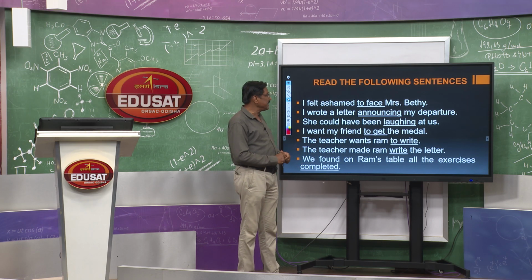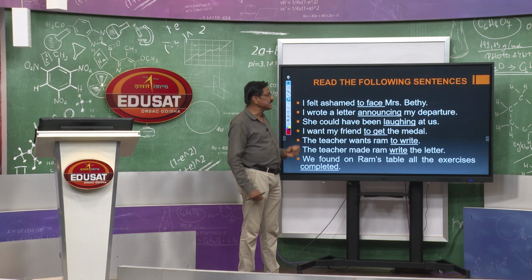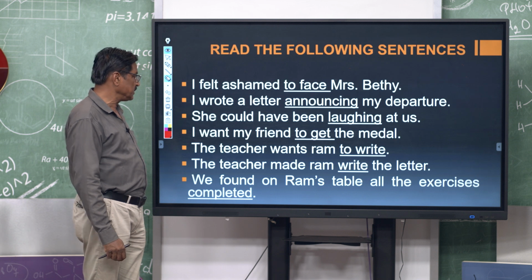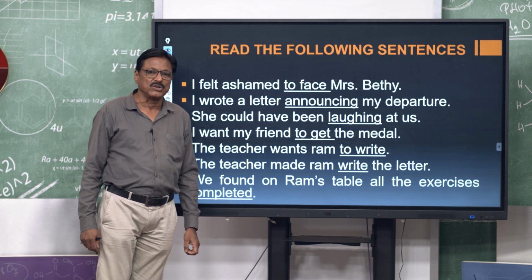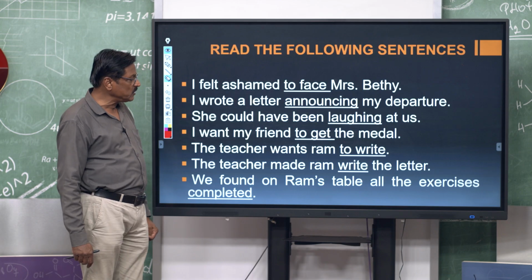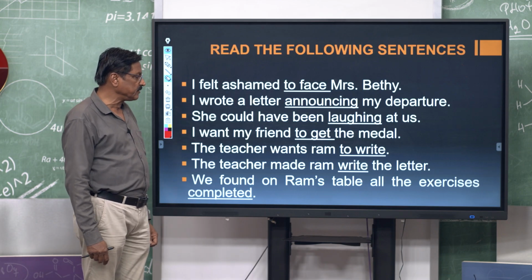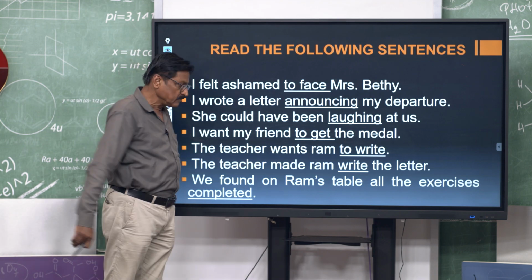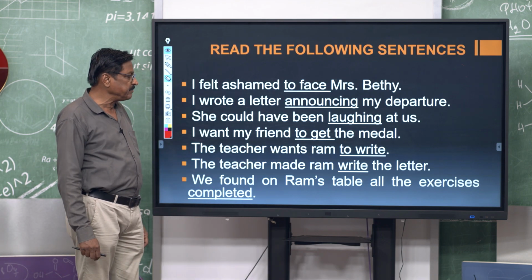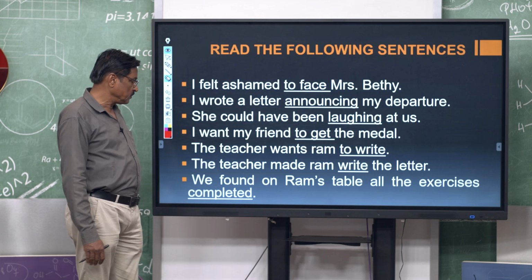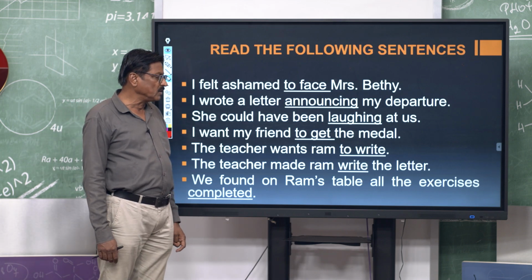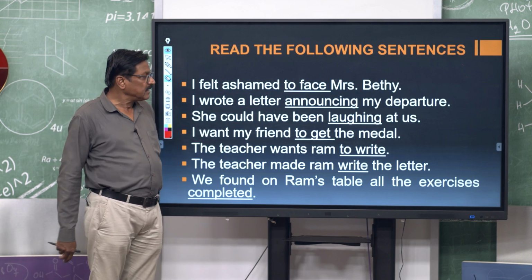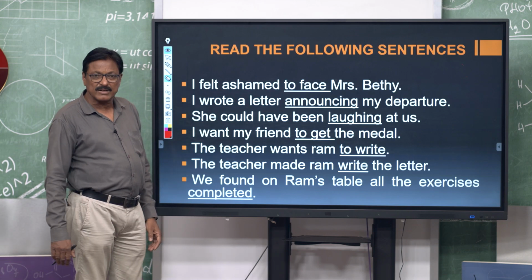Let us see. I felt ashamed to face Mrs. Bethy. I wrote a letter announcing my departure. She could have been laughing at us. I want my friend to get the medal. The teacher wants Ram to write. Ram will be a capital letter here. The teacher made Ram write the letter. We found on Ram's table all the exercises completed. So, these are the sentences and some words have been underlined.